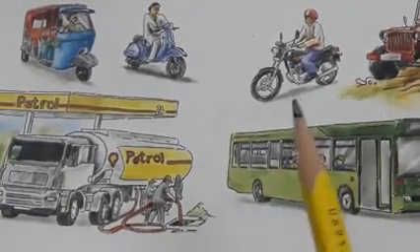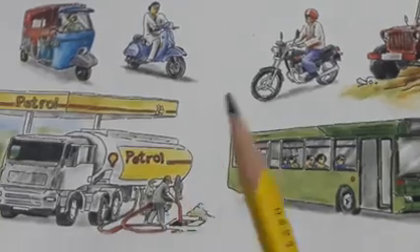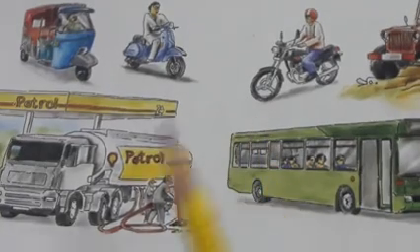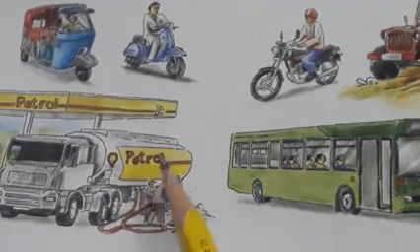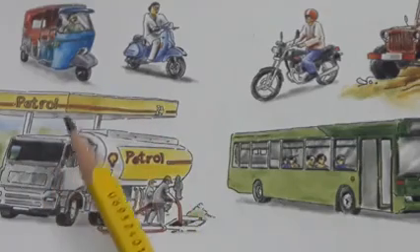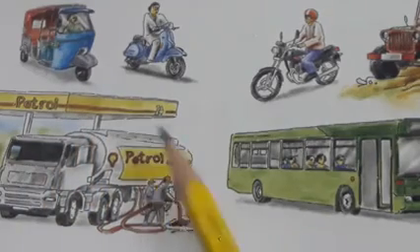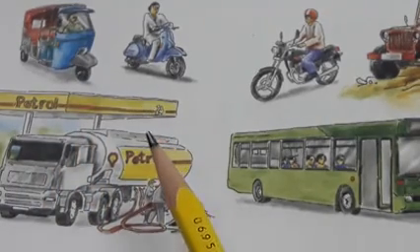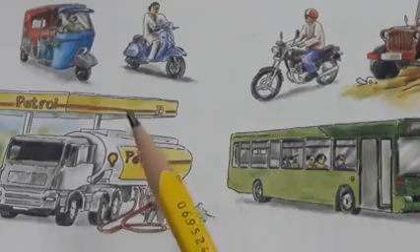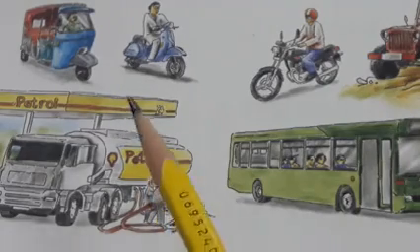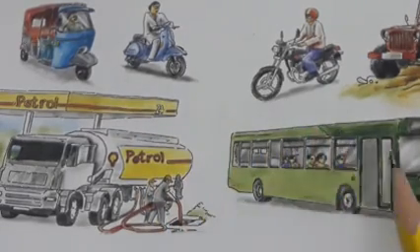Some vehicles are driven forward by engines. The engines run on petrol, diesel or CNG. Some vehicles can also run on electricity.